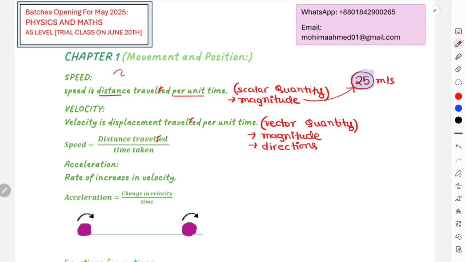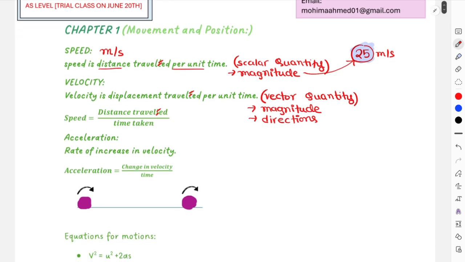Okay, and then all of the quantities should have their own unique unit. Speed has a unit of meters per second, because this is basically distance over time, right? Distance is measured in meters, time in seconds, so it eventually becomes meters per second. Same thing goes for velocity, as there's only one difference between velocity and speed, that is velocity has direction. Other than that, without direction, velocity is entirely the same as speed. So for velocity, the unit is still the same, meters per second, and the equation is also the same.